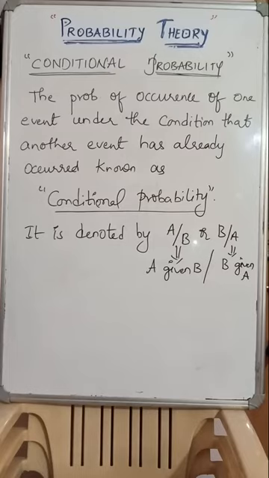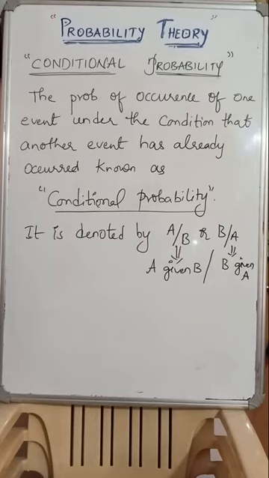So for any two events, the occurrence of one event is to be calculated when the other event must have already occurred. It has already been done, taken, known. Using that, the other event has to be calculated. The probability of occurrence of one event under the condition that another event has already occurred is called a conditional probability, and it is denoted by A given B or B given A.